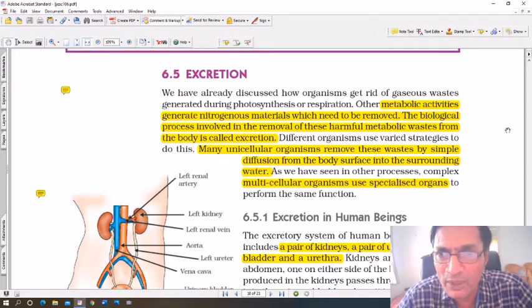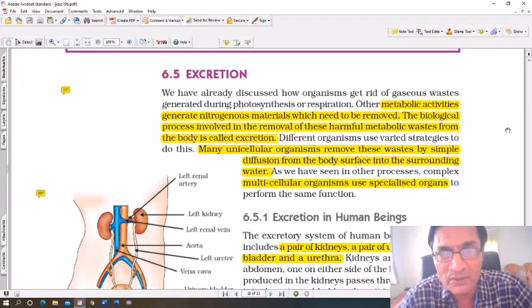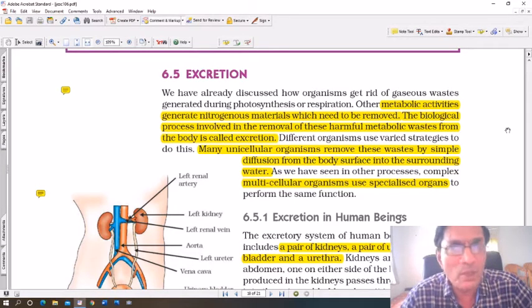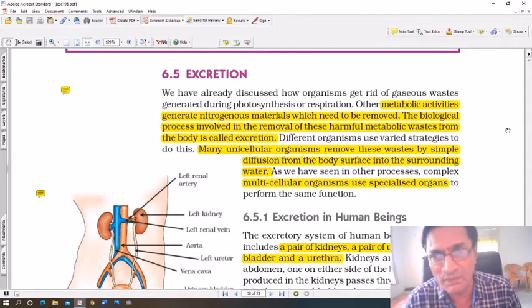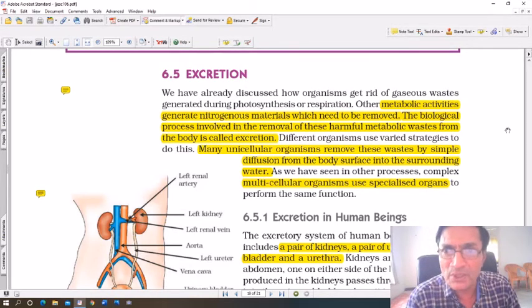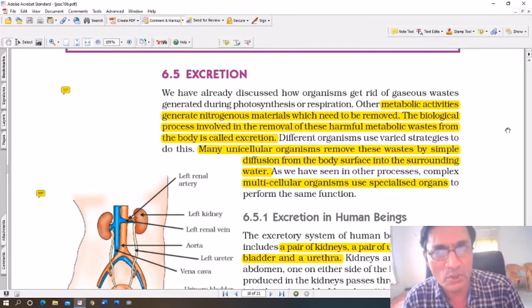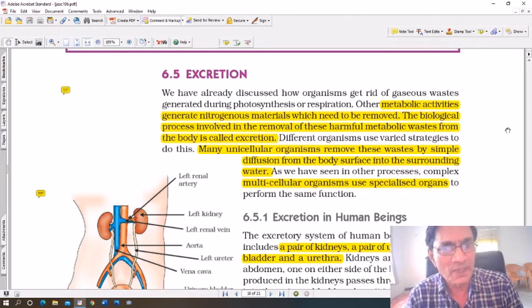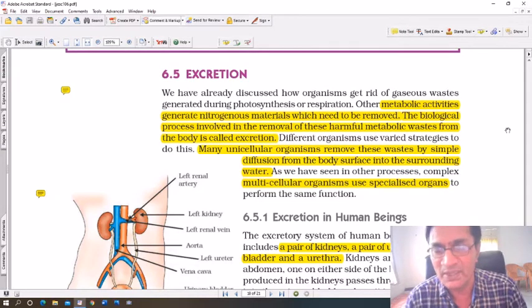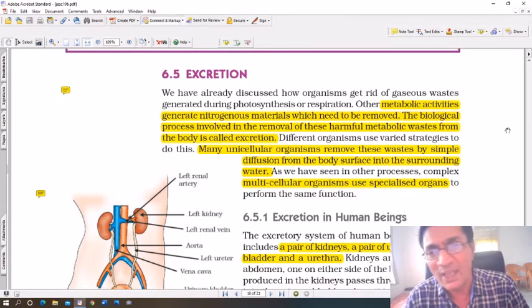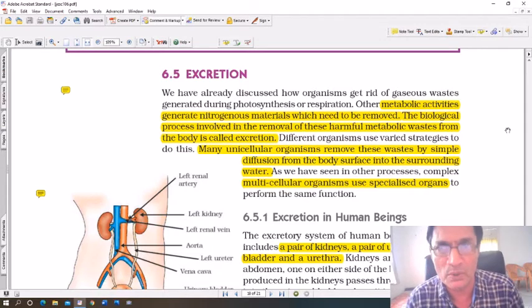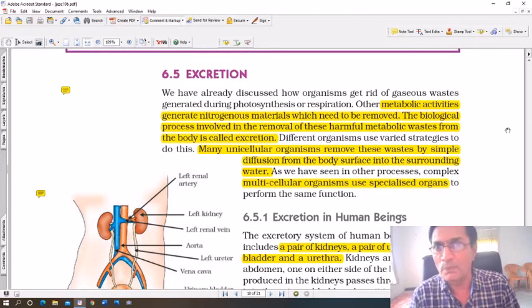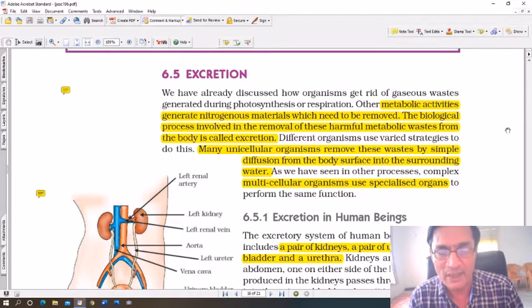And this process of excretion, or removal of waste product from the body, is different in different plants and animals. For example, plants cannot move about. Their body structure is different, and therefore their mode of nutrition is also different, and their mode of excretion is also different. In single cell organisms, the single cell acts as everything. It takes in the food, digests it, assimilates it, and then the waste matter is ejected by the simple process of diffusion. But what about complex organisms, higher organisms, like humans?